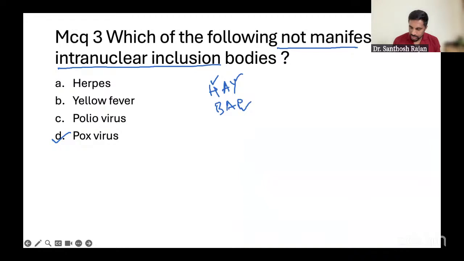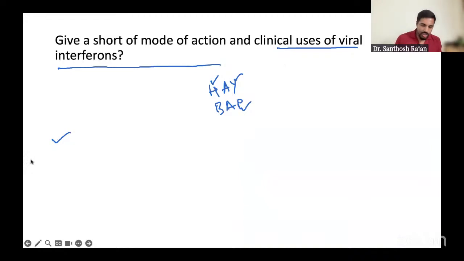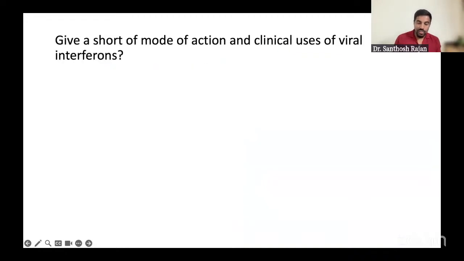Right. Next question is viral interferon. It is a very, very easy and simple topic. No mistakes in this question. Nobody is allowed to make a mistake here, because first of all, interferons don't have direct action on the viruses. They usually cause inhibition of protein synthesis in the host. Some of the protein synthesis is inhibited.